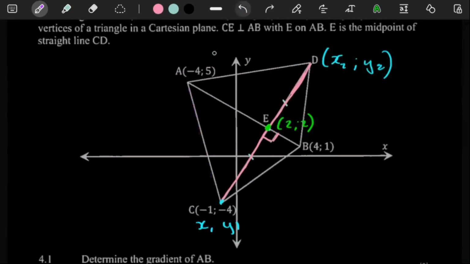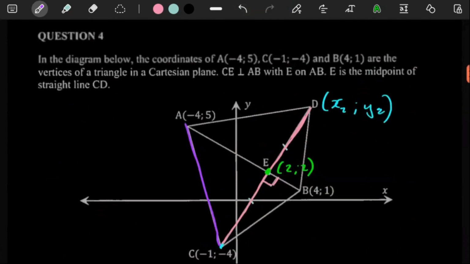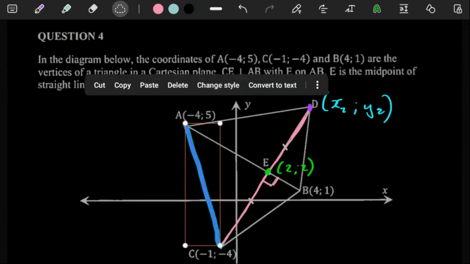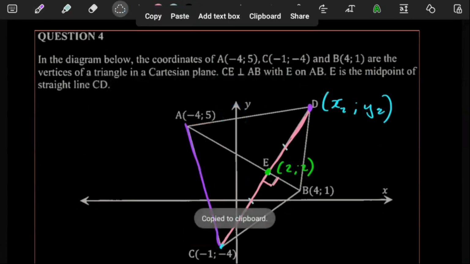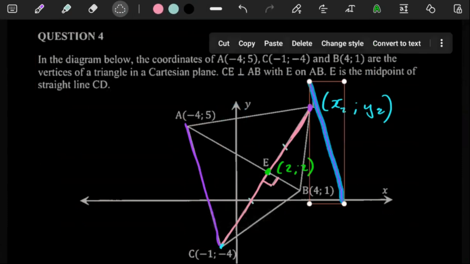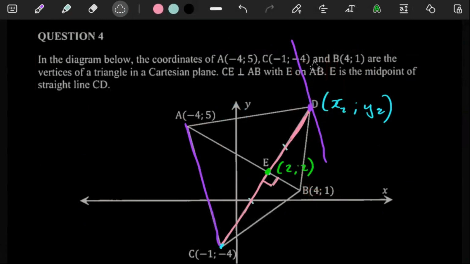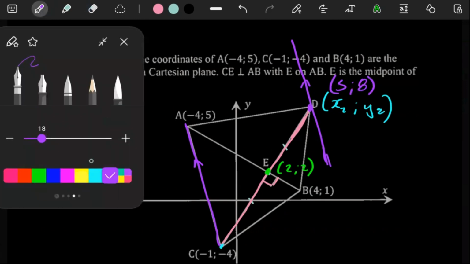So we need to get the equation of a line that passes through D, but that line has to be parallel to AC. So technically speaking, with what they are referring to, our line would be somewhere there. This is where our line would be, but it has to be parallel to AC. If they're parallel, it means that their gradients are equal. So we can just get the gradient of AC and use that as the gradient of our line here. And then here we already have the coordinate of D, so that can help us to eventually get the full equation of the line.